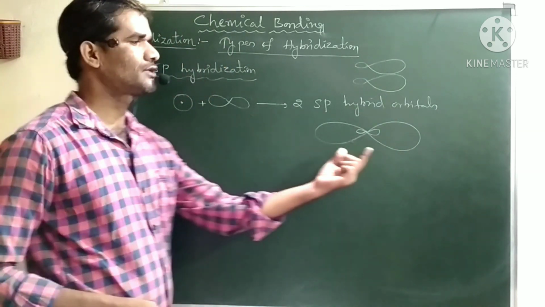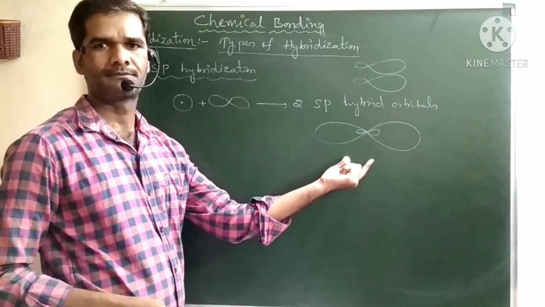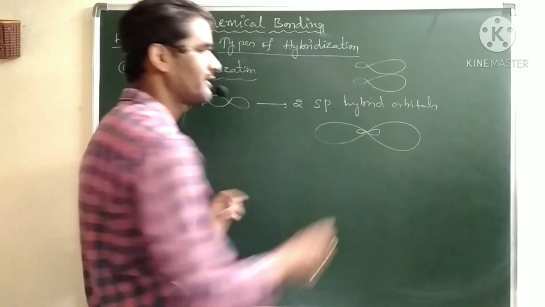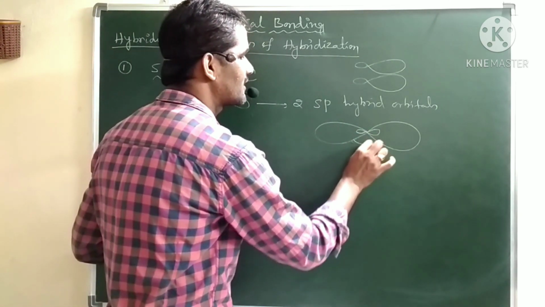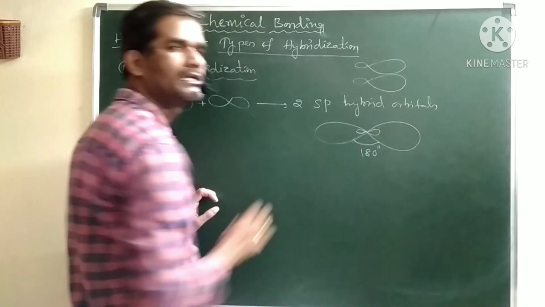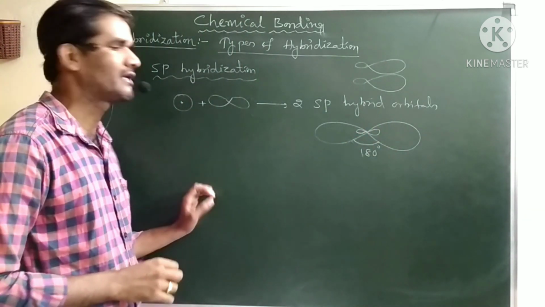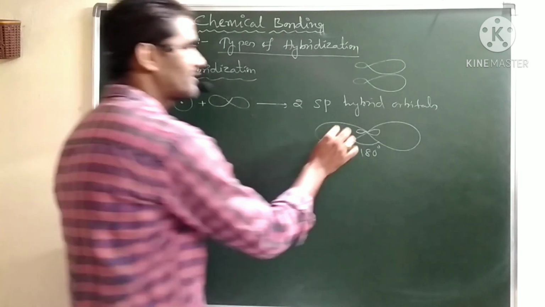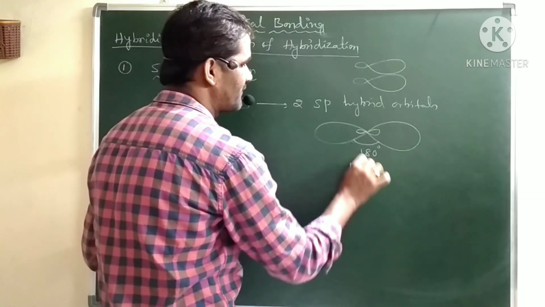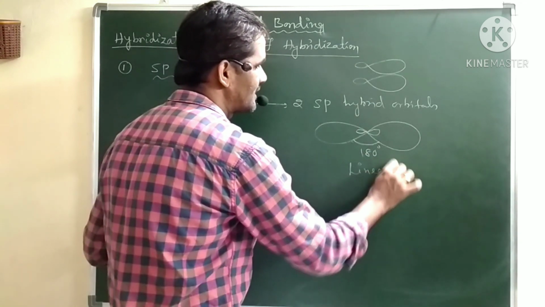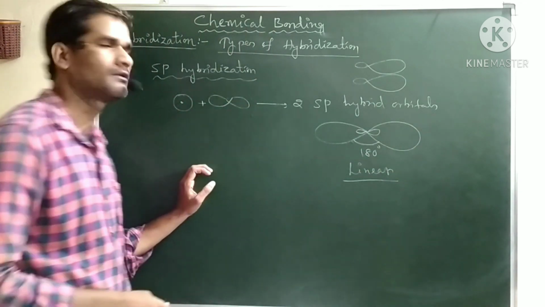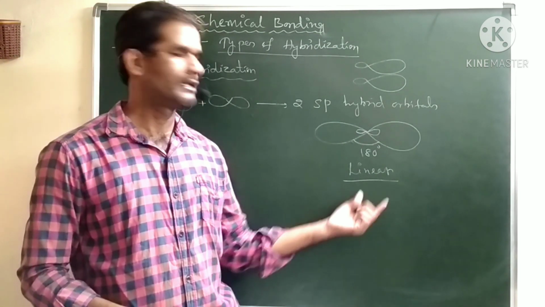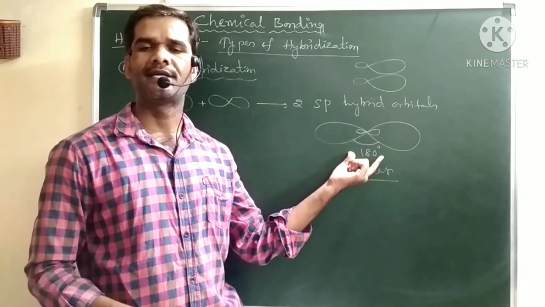Like this you will get two sp hybrid orbitals. Now what is the angle between these two sp orbitals? The maximum angle is 180 degrees. The best possibility to minimize the repulsions around the nucleus is a 180-degree angle. This gives the geometry for sp hybridization as linear geometry. So sp hybridization always has a linear geometry and the bond angle is 180 degrees.